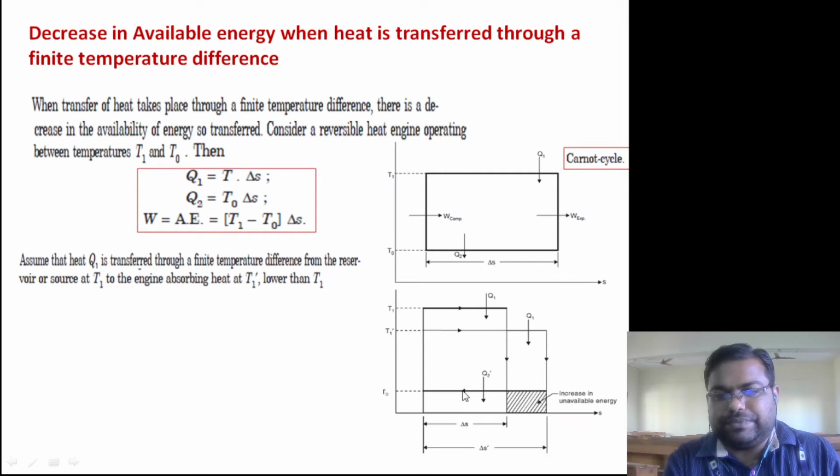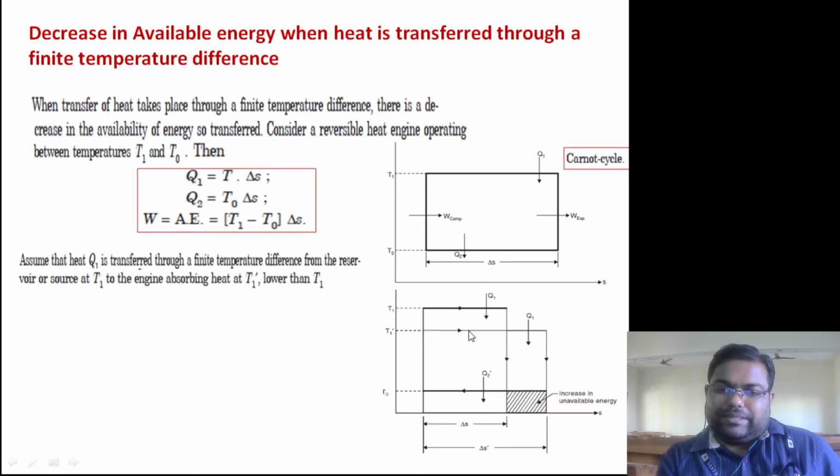This cycle is for the reservoir, which supplies heat Q1 and rejects to the surroundings. And the Carnot cycle is here, that basic cycle drawn at T1 dash, where heat supplied is Q1 and rejected is Q2 dash.